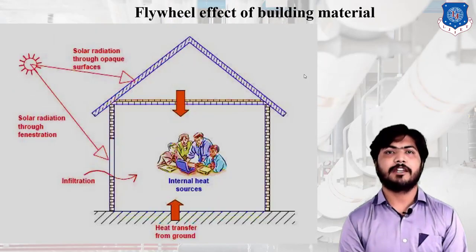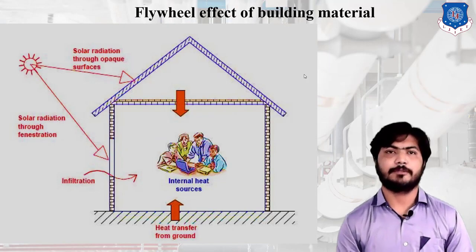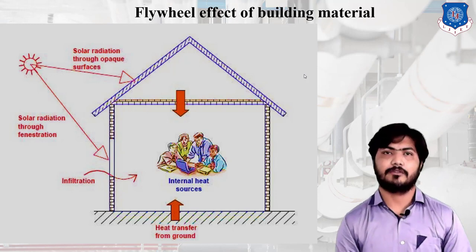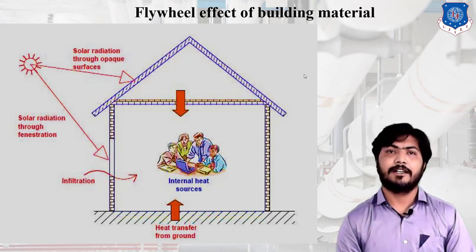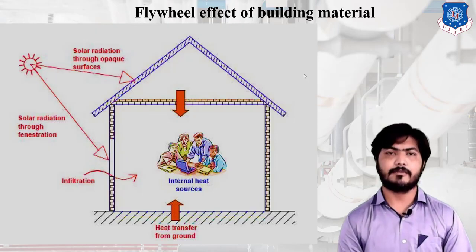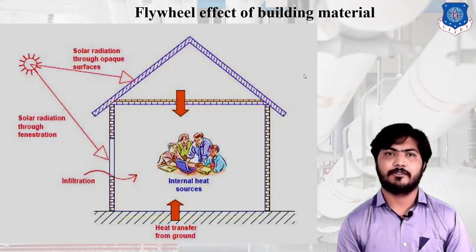As the outside air temperature increases, the heat storage capacity of the wall increases.